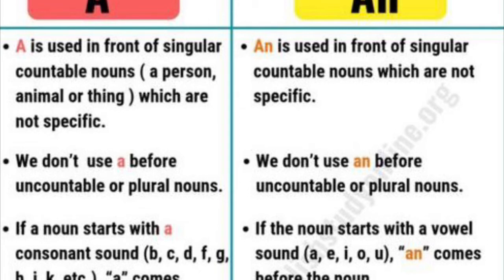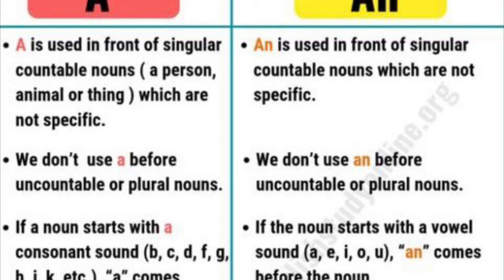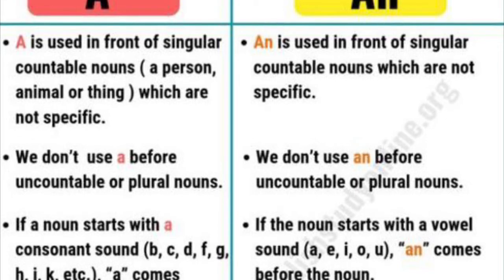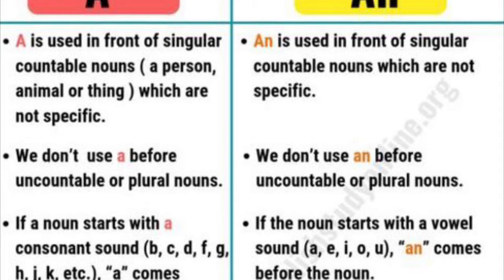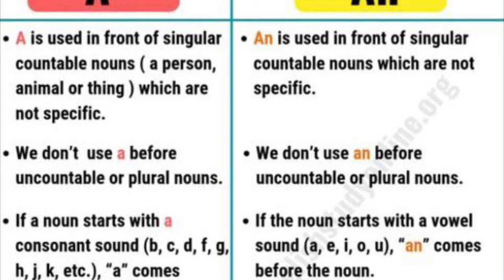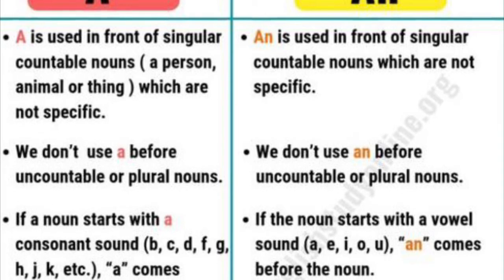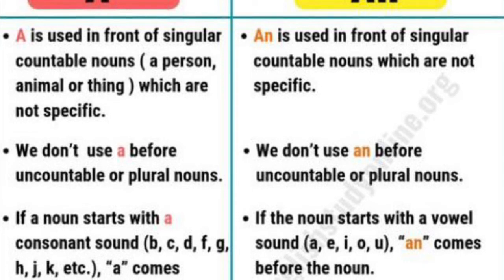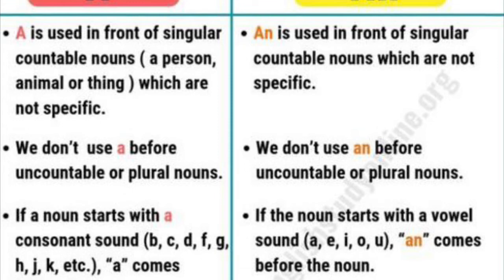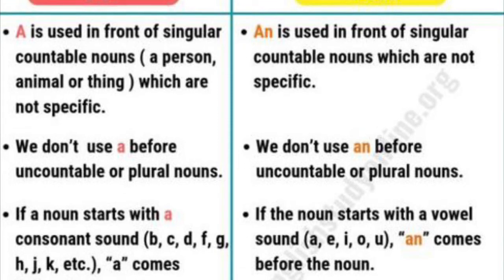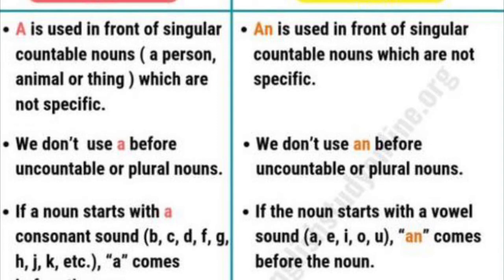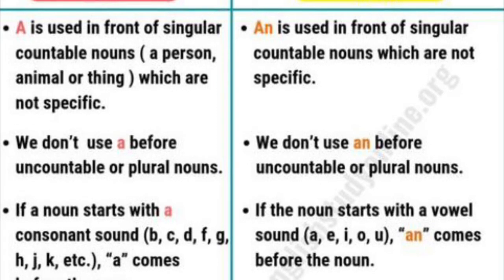I have discussed this so many times with you, that vowels are a, e, i, o, u, and after leaving these five letters, all the rest of the letters are consonants. So a is used before consonants. The words which start with a consonant, before them we have to use a.